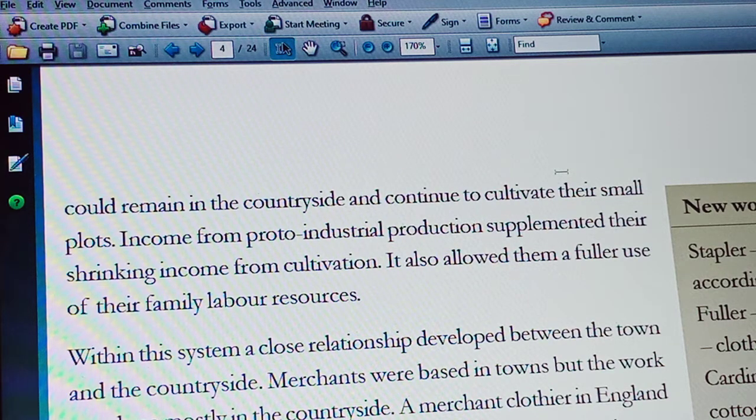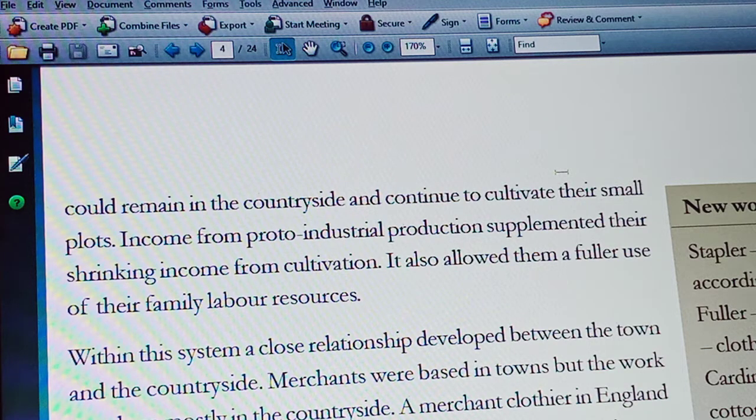We learned clearly why merchants turned their attention towards countryside, because in urban areas most of the trade was under the control of trade guilds. So merchants found difficulties to increase production in towns. That is why these people moved to countryside and then they placed orders to the artisans and small farmers.